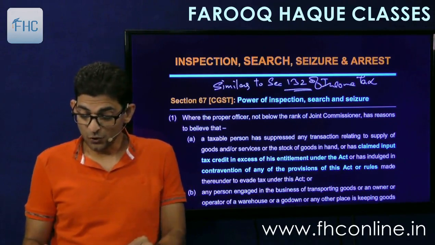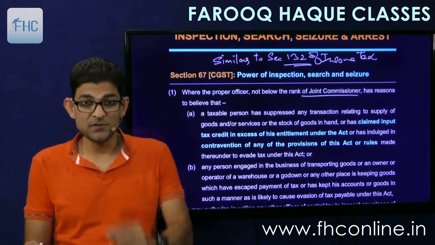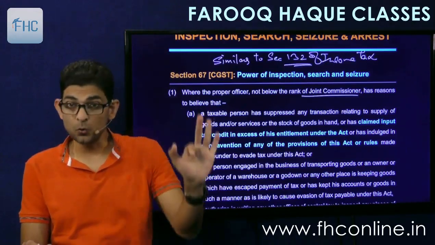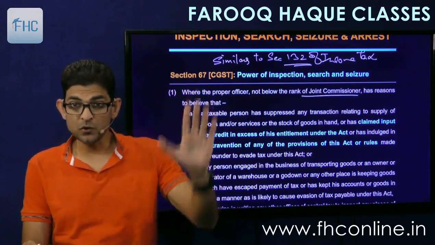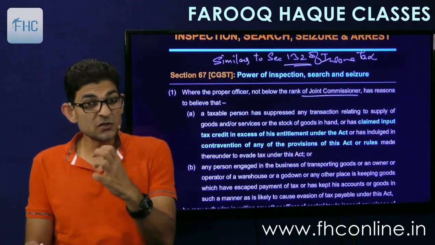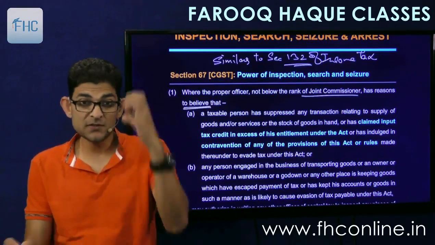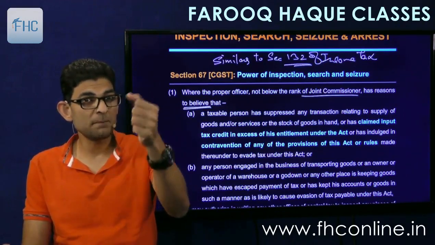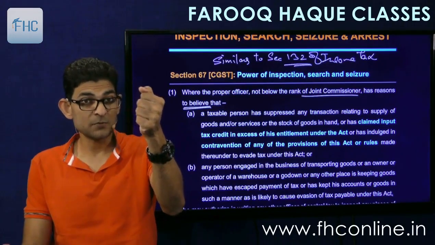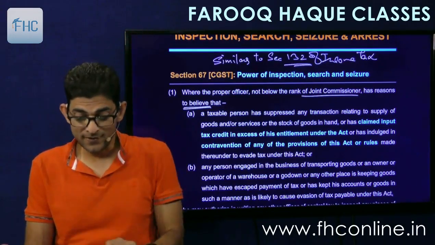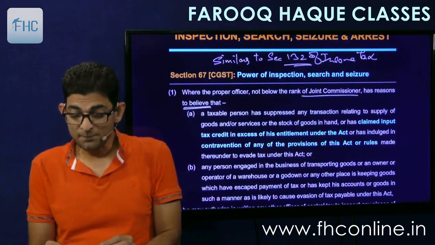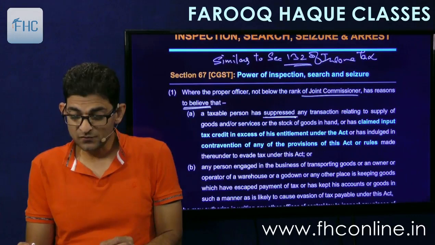Where the proper officer not below the rank of joint commissioner, means the person in charge has to be a joint commissioner or above joint commissioner, not below. Has reasons to believe. Reasons to believe means he should have sufficient information in his hands on which he forms a belief that a taxable person has suppressed any transaction relating to supply of goods and or services.